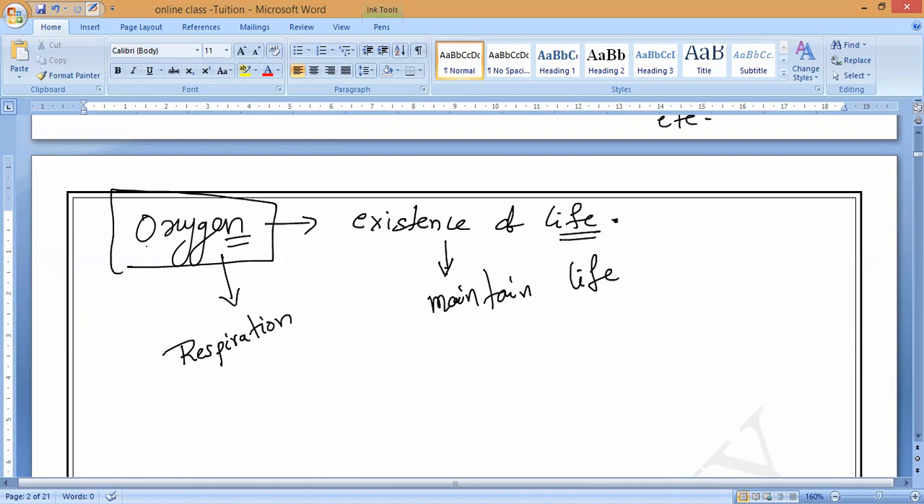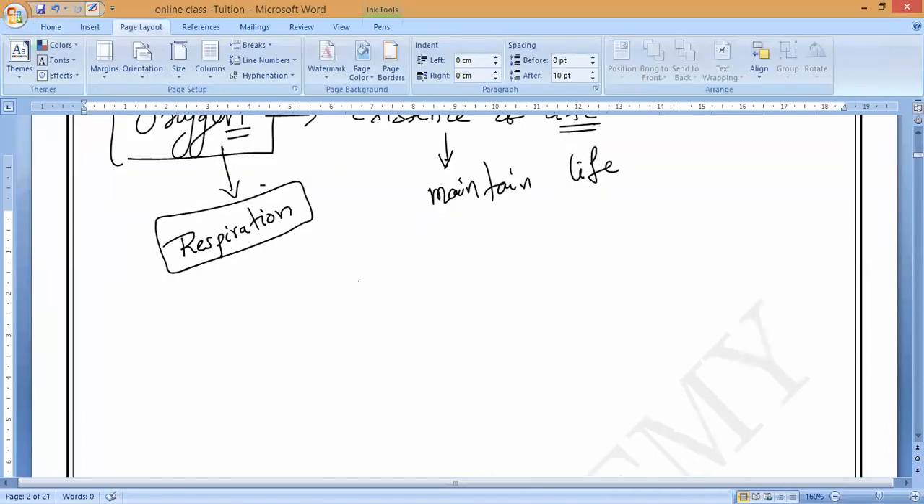Is it yes or no? So inside our body, every living organism is releasing energy in each and every cell. That is because of oxygen only. Food plus oxygen, the respiration reaction will take place. That you should remember.